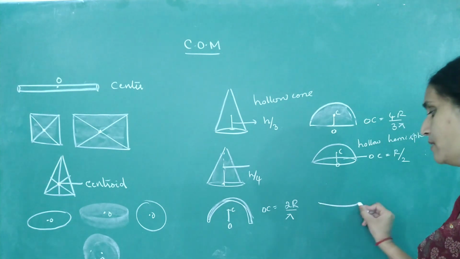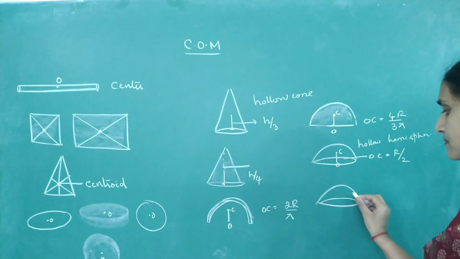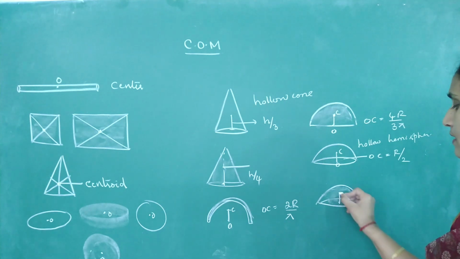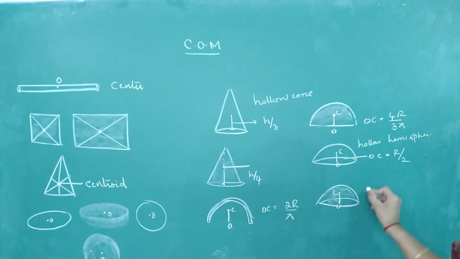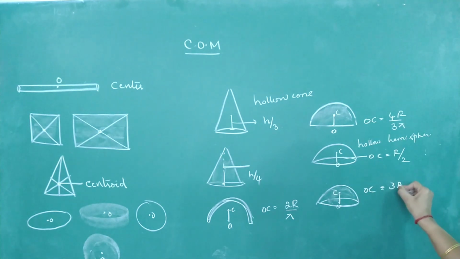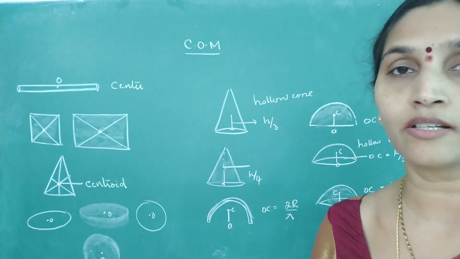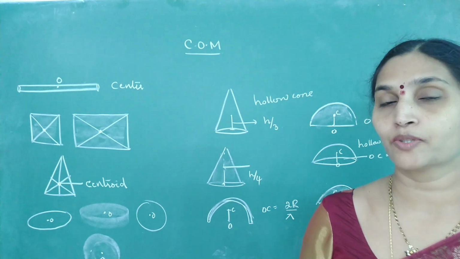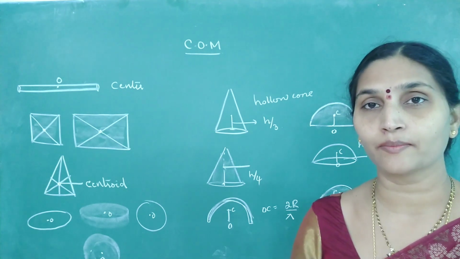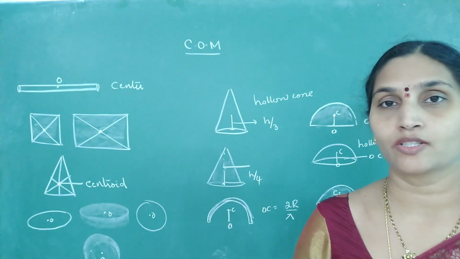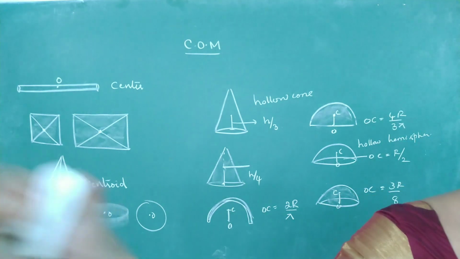And for a solid hemisphere, the O to C distance is OC equal to 3r by 8. So if you remember these formulas for geometrical objects, then locating the center of mass for 2 objects or 3 objects put together becomes easy to solve. So this is regarding locating the center of mass for geometrical objects.